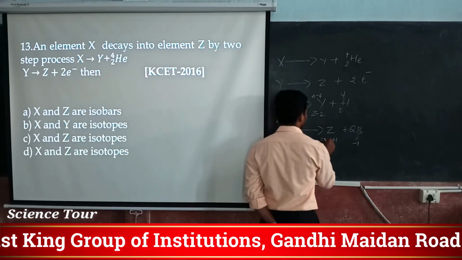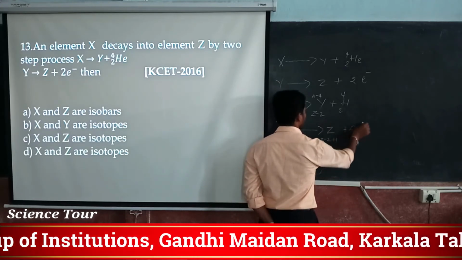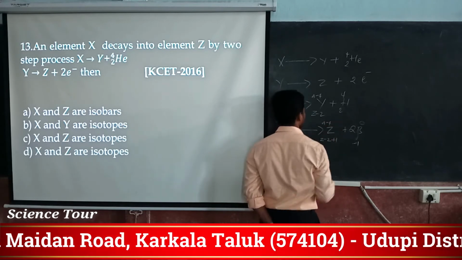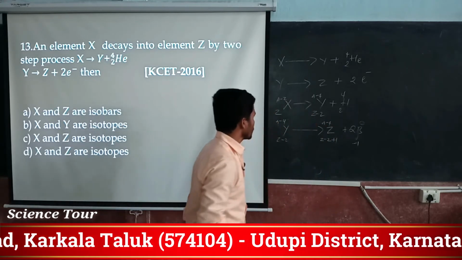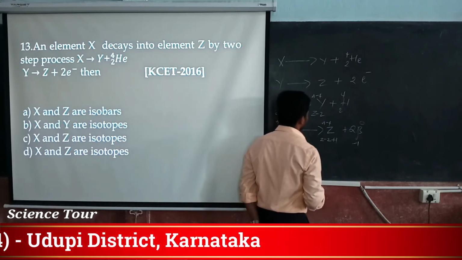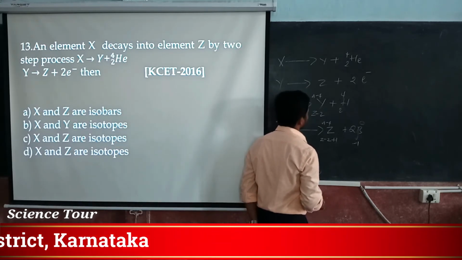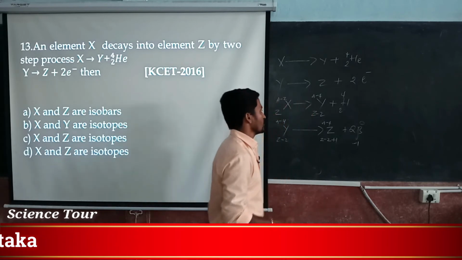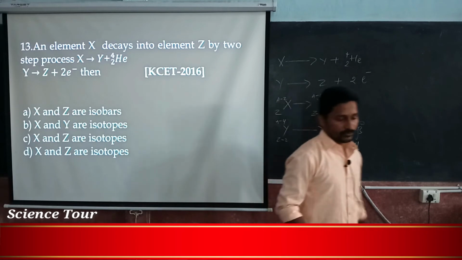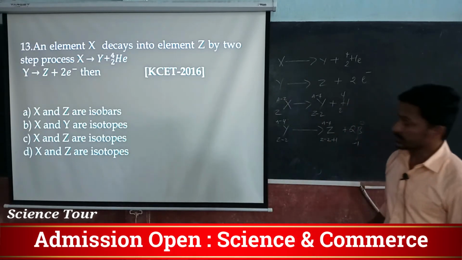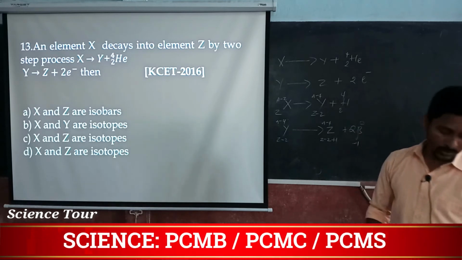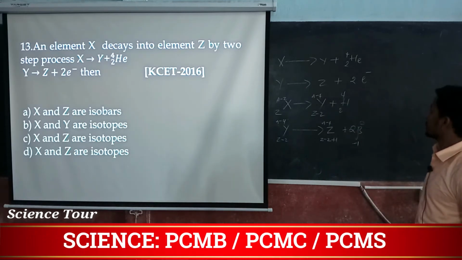And what you get here for the mass number doesn't matter, so A minus 4 itself you write down. So which equation you are going to get, that you have to find out. From this equation, you can find out X and Z are isotopes.